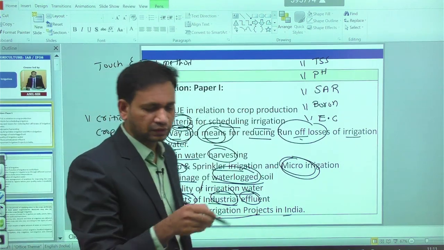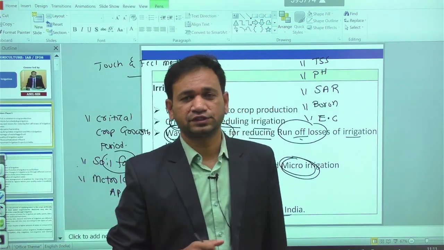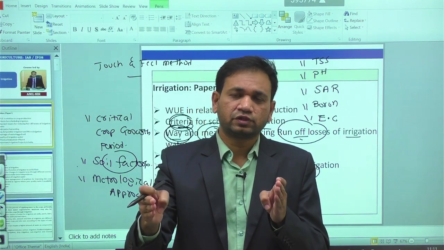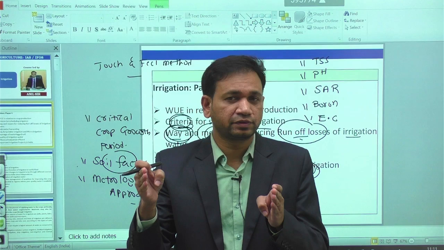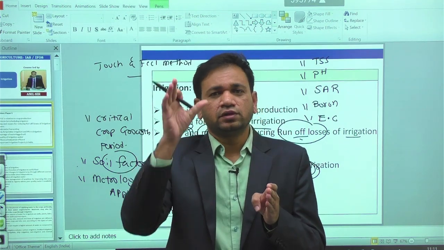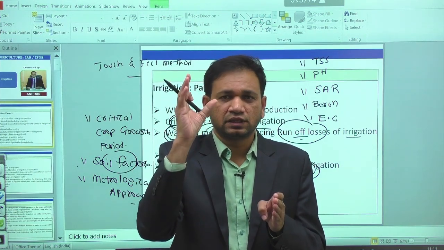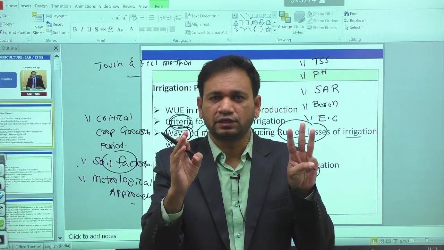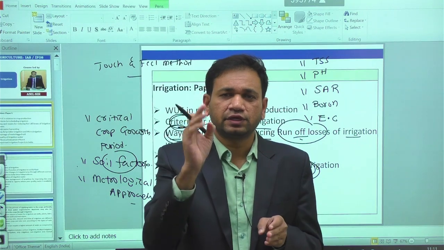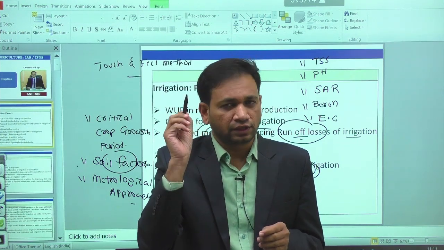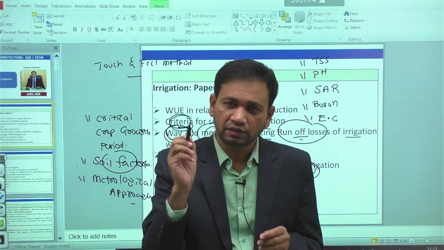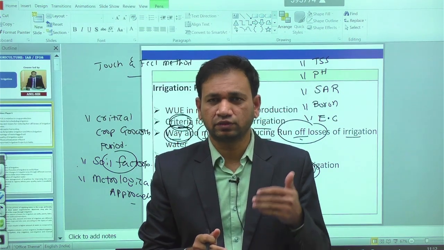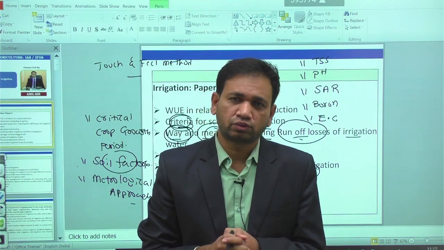Then apart from that, we have the syllabus topic called important irrigation projects in India. Even in May 2024, they asked it for 10 marks. Within irrigation projects, some are interstate irrigation projects, some are multi-state and multi-purpose irrigation projects. Based on the cultivable command area, irrigation projects can be divided into three categories: major, medium, and minor irrigation projects. Based on these projects, we give irrigation water availability to farmers so that crop cultivation throughout the year is possible.